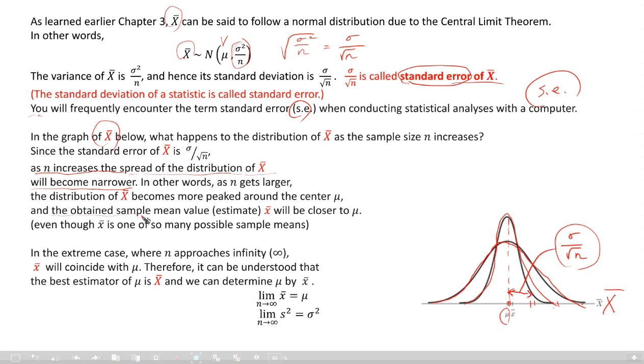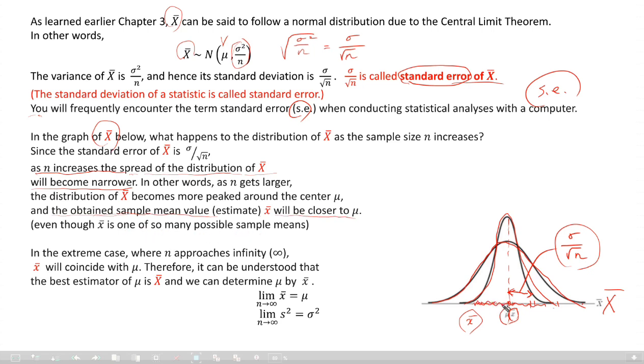And for the obtained sample mean estimate x bar, there are many possible small x bars here, so it's a distribution, but we get only one x bar. The obtained sample value x bar will be close to mu, even though it is one of so many possible sample means.